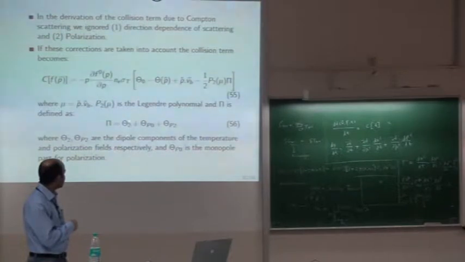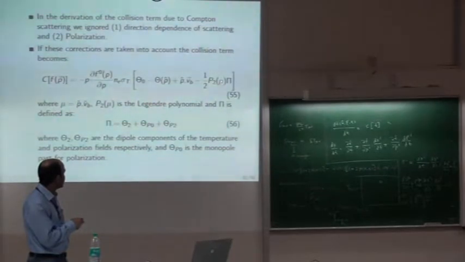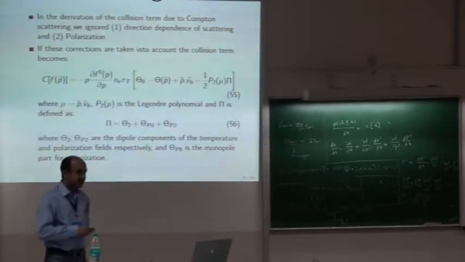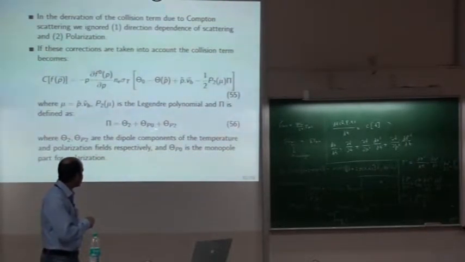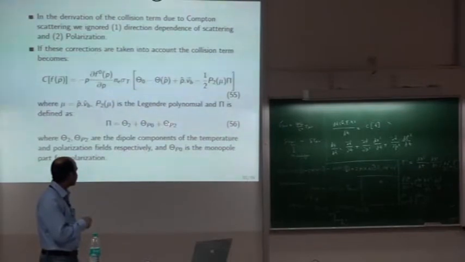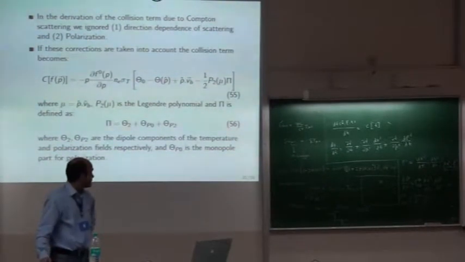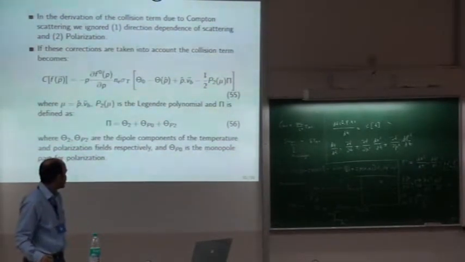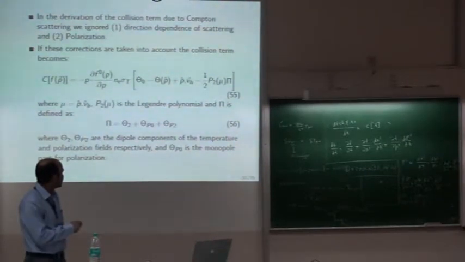So this is exactly what it is, theta 2. Then we get one extra term, this P2 mu, which is actually a Legendre polynomial. We get theta 2. And if there is polarization also, there will be coupling between temperature and polarization. I will not go into detail of that, I will just limit myself to this one. If the directional nature is also taken into account, then this will be the expression.